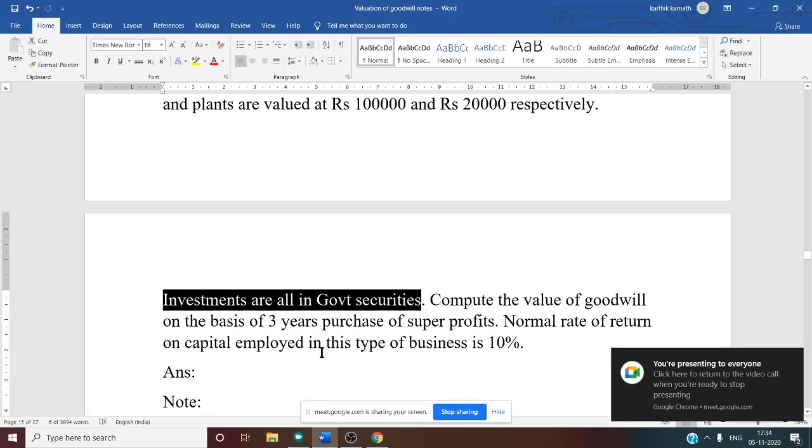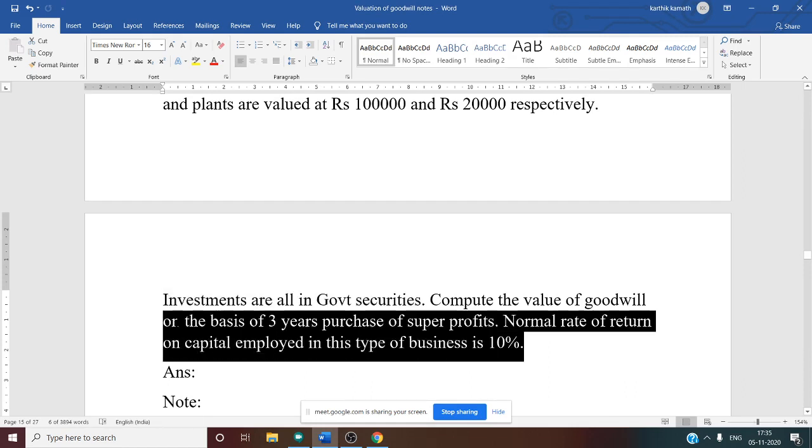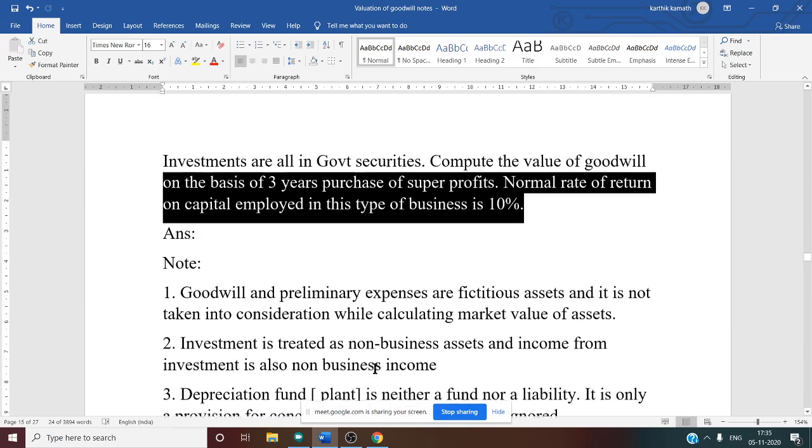After that, compute the value of goodwill on the basis of 3 years of purchase of super profit. Yes, but in the super profit method, here you need to follow the normal rate of return, that is NRR, or expected rate of return in a similar type of business is 10%. That is given. So everything is mentioned. You need to solve this problem. So now let us see the solution part.